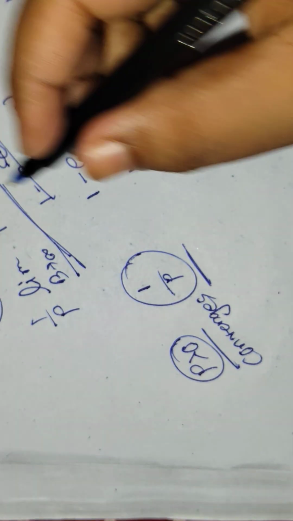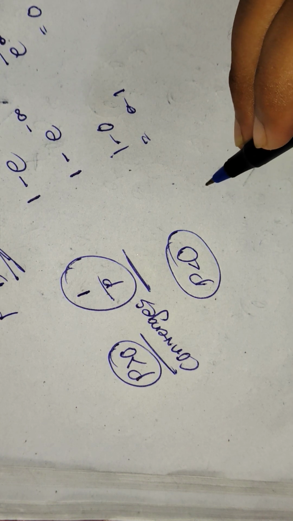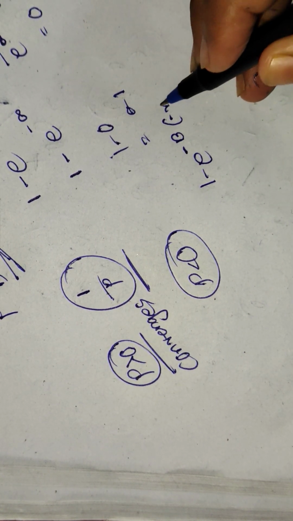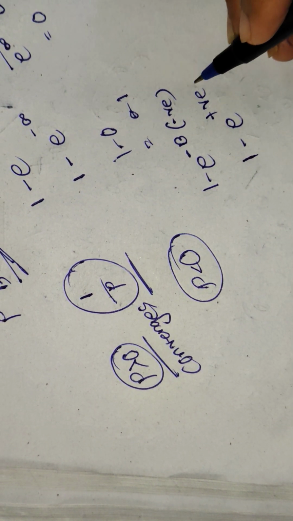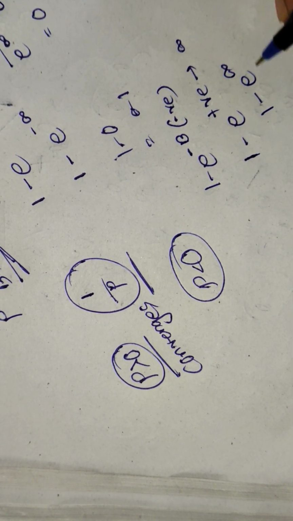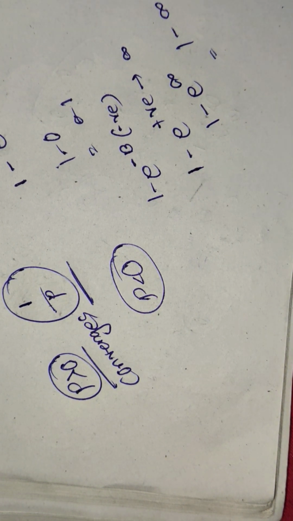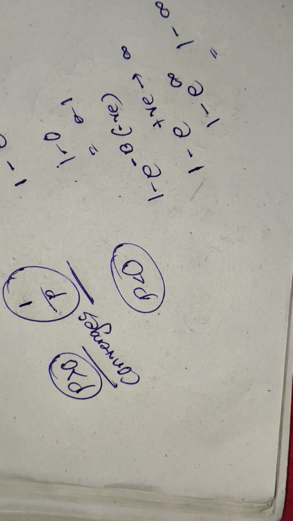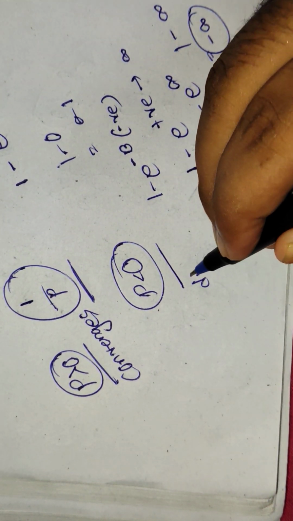Now let's talk about p less than 0. When we are dealing with p less than 0, we can say 1 minus e to the power minus b into negative something. This is nothing but 1 minus e to the power of a positive quantity, and the positive quantity is infinity. So this is 1 minus e to the power infinity. Now e to the power infinity is infinity, so 1 minus infinity. We neglect 1, because 1 is nothing in front of infinity, so this is minus infinity. So this is the condition of divergence.